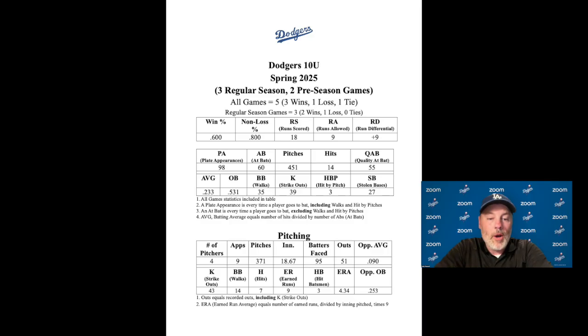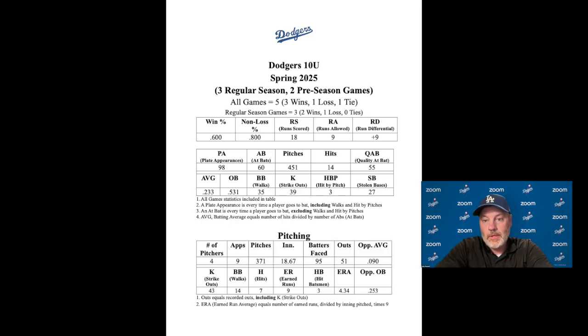Okay. Now, our batting average for the season as a team so far is .233. Batting average equals the number of hits we have divided by the number of at bats. So we have 14 hits divided by 60. That's how we came up with 0.233. Basically, what that means is 23% of the time we have gotten on base by a hit. That's pretty good as a team.